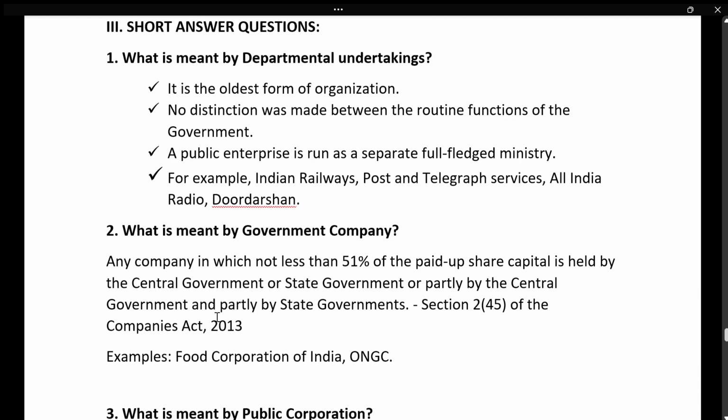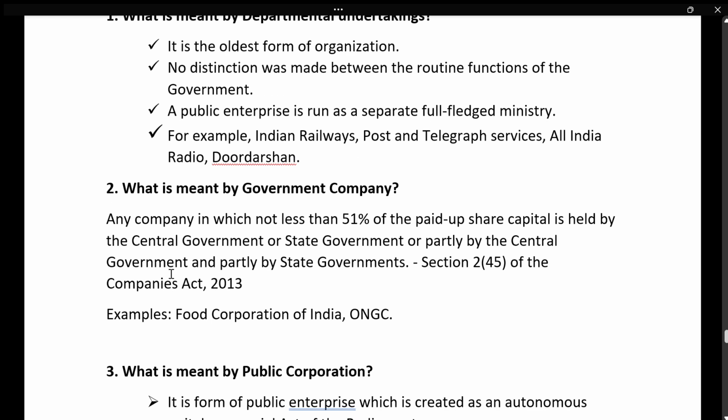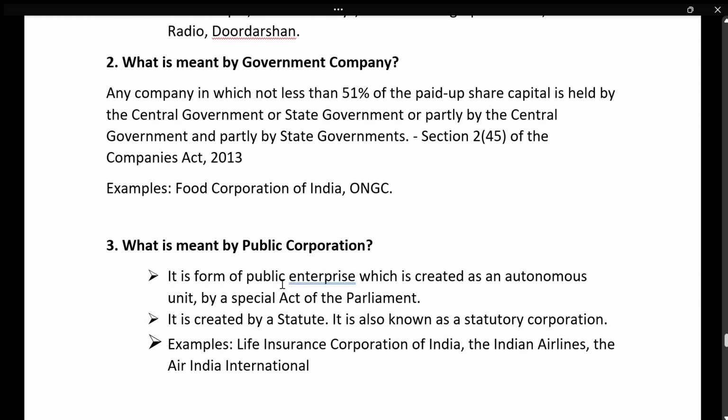And here also government company, meaning they have asked. The same which you learn in that lesson, that also you can write, or anyone. Okay, same answer only. And next is, what is meant by public corporation? It is created by a special act of the parliament. It is created by a statute. It is also known as statutory corporation. You can give the example.